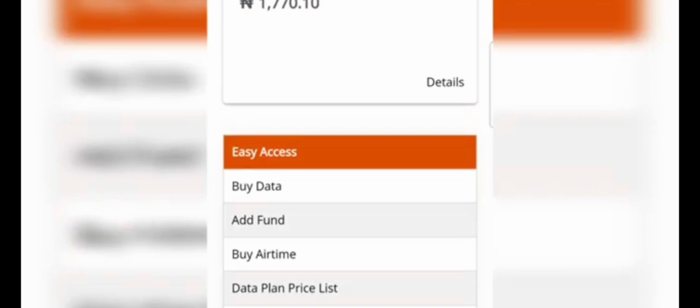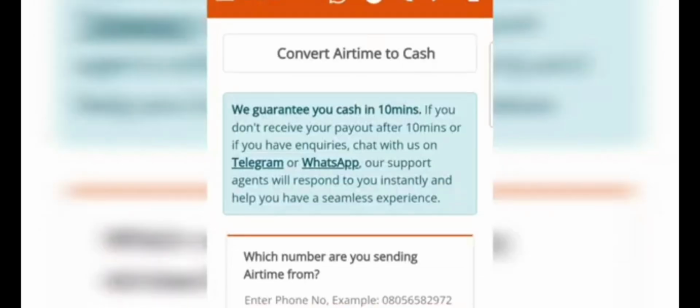We now have access to the dashboard where you can convert your airtime to cash. And also, as you can see, they said we guarantee you cash in 10 minutes. If you don't receive your payout after 10 minutes, or if you have inquiries, chat with us on Telegram or WhatsApp. Our support agent will respond to you instantly and help you to have a seamless experience.